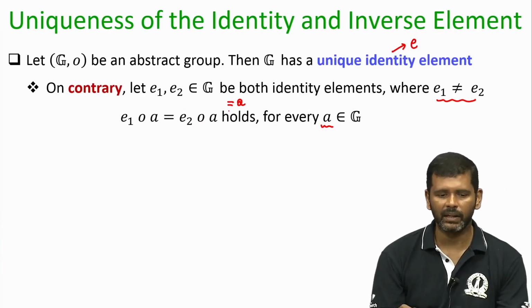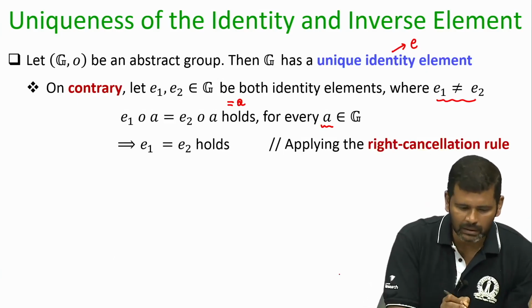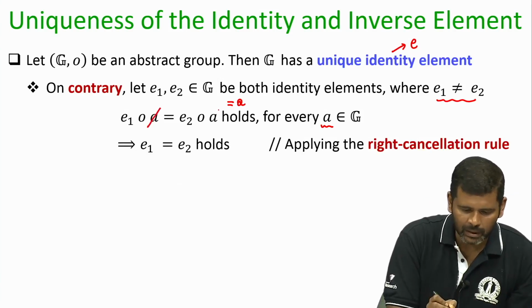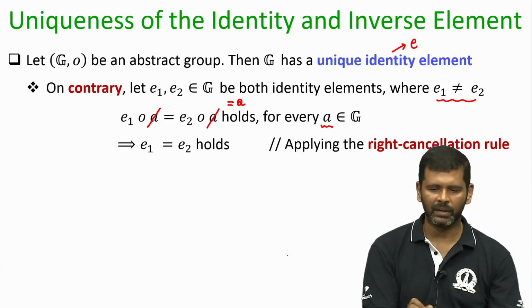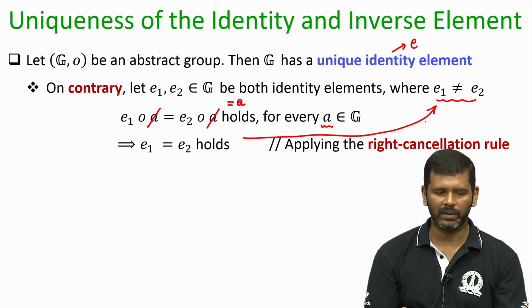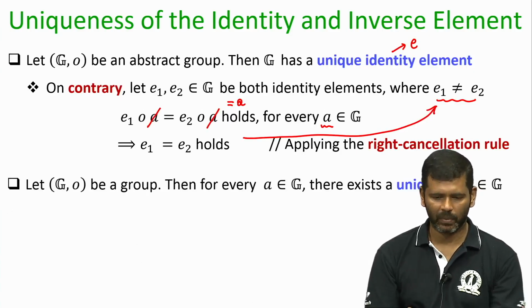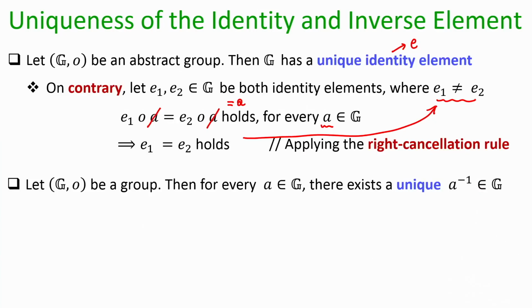So, E1 operation A is the same as E2 operation A. If that is the case, then I can apply the right cancellation rule and come to the conclusion that E1 is the same as E2, which is a contradiction because I assumed that E1 and E2 are distinct elements. That shows that you have a unique identity element in the group. Now, next I want to prove that in any abstract group, if you take an element A in the group, then corresponding to A you have a unique inverse element in the group. You can't have multiple inverse elements.